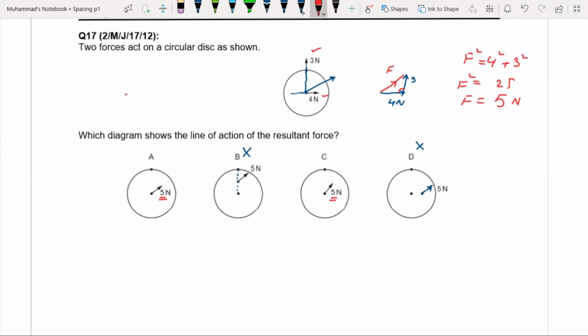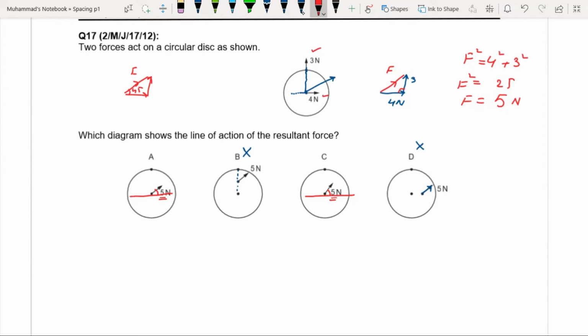If we have equal magnitudes of forces, then the resultant is at 45 degrees. What is the difference between these two options? If you draw a reference line, in this case the angle is greater than in this case.